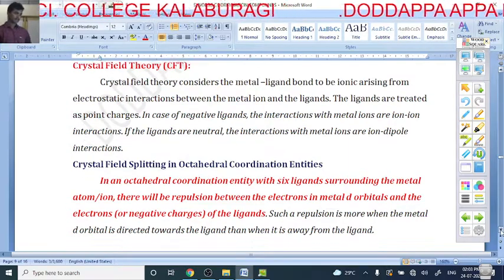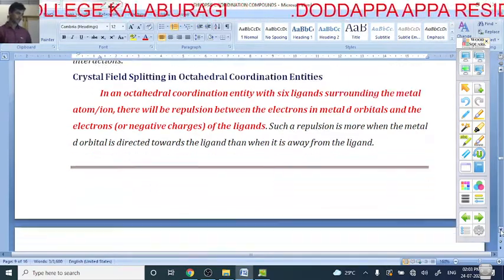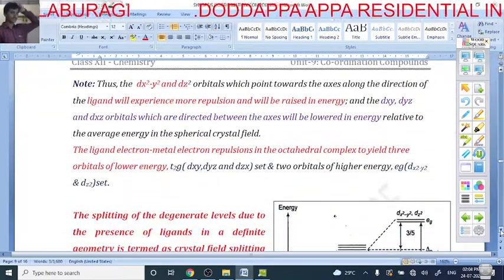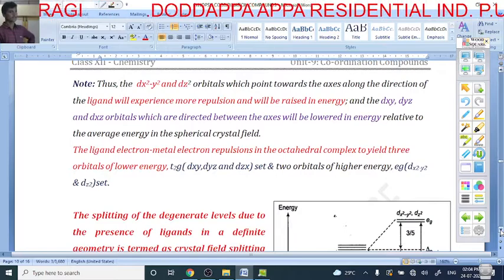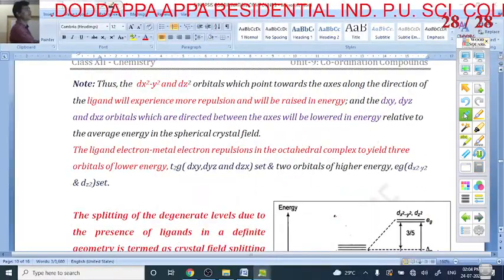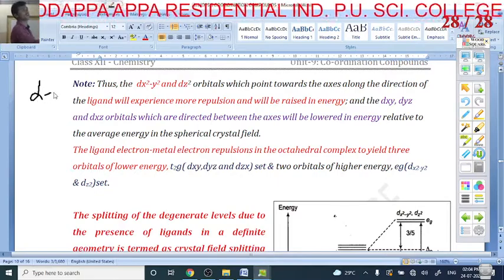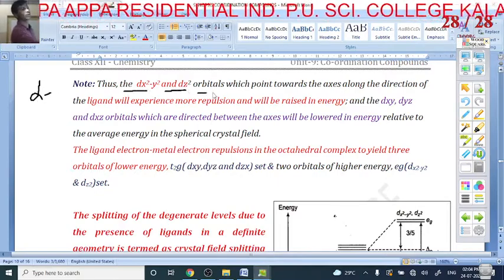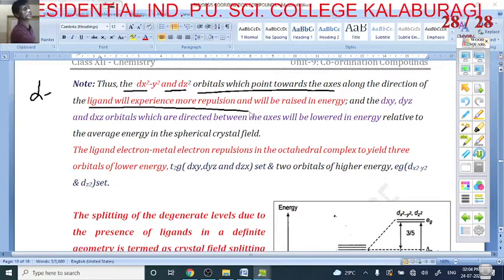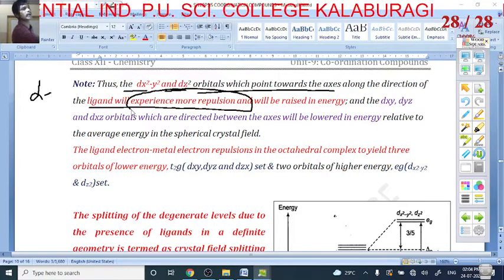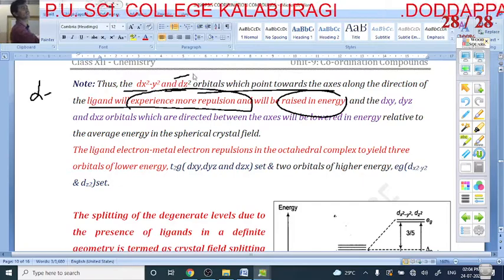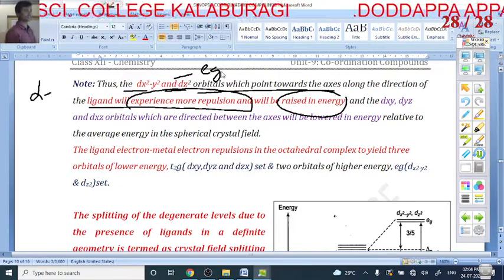Next. See here, what happens? In the d orbitals, the dx square minus y square and dz square orbitals point towards the axis along the direction of the ligand, so they experience more repulsion and raised energy. These are called eg orbitals.